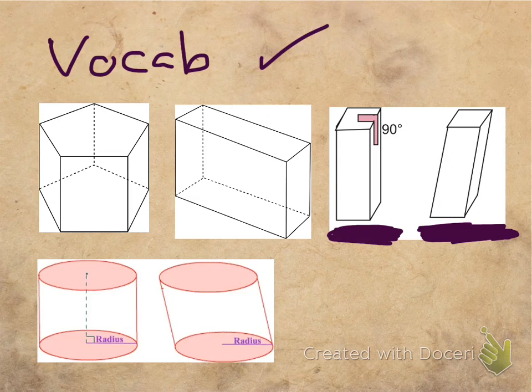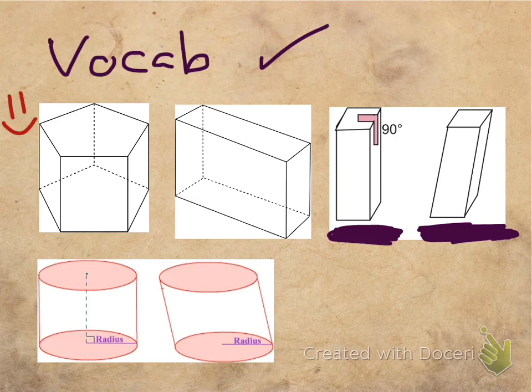So let's do a little vocabulary check. We're looking at this first picture here, and we want to see, is this a prism? If so, where's the base, where's the edge, where are the lateral faces, etc. So we have a pentagon, we have an opposite pentagon that's congruent and parallel, and they're not going to put symbols to say that they're congruent or parallel. It's kind of like if it looks like one, which I always tell you not to do, right? If it looks like one, don't assume it is, but when dealing with prisms, yeah, you do. So this would be called a pentagonal prism. So yes, this is a prism.